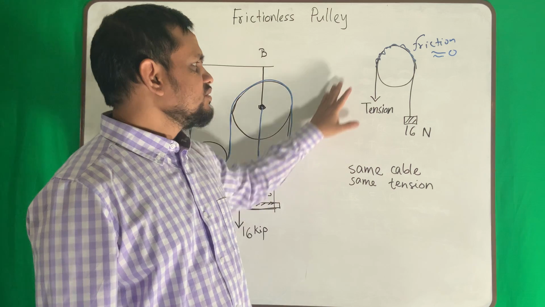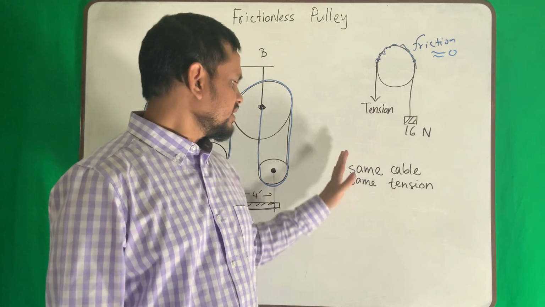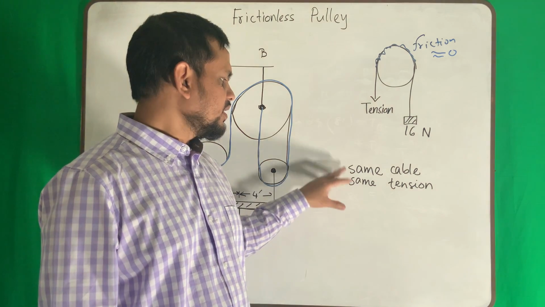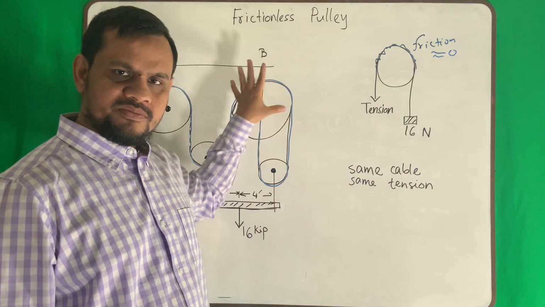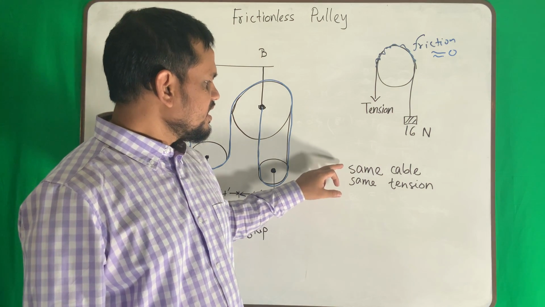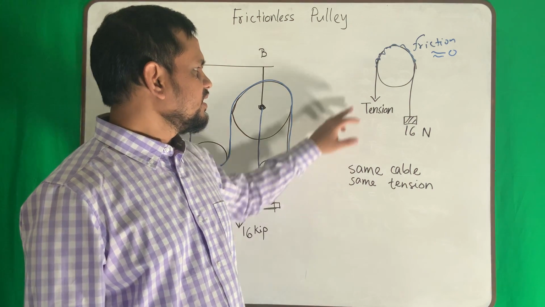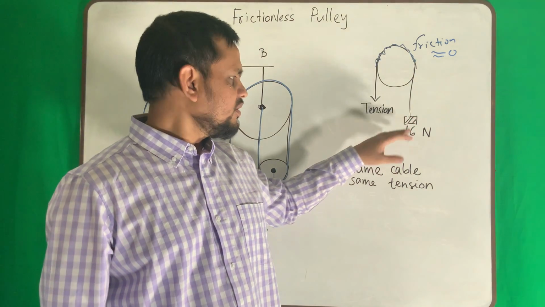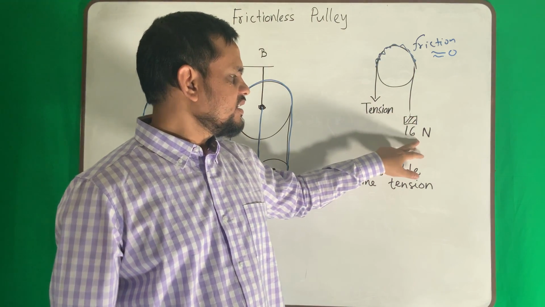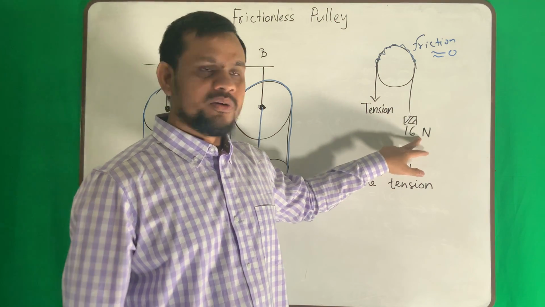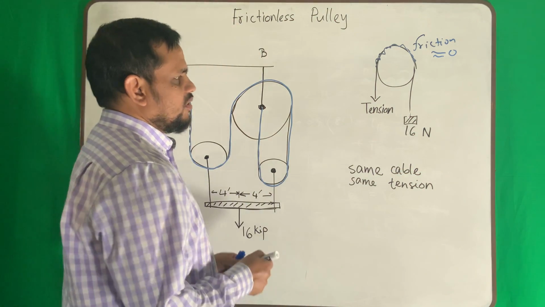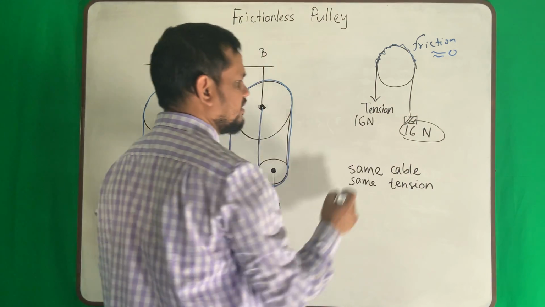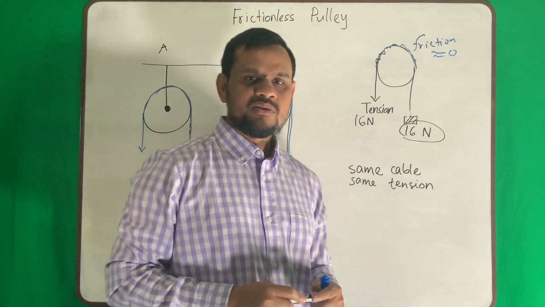Okay, so here there is no friction now. No friction means what? I wrote a very useful, important statement for this frictionless pulley. What is this? Same cable, same tension. That means if this is the same cable, and using this same cable I am raising this load, then whatever my load here, that will be the same load here.